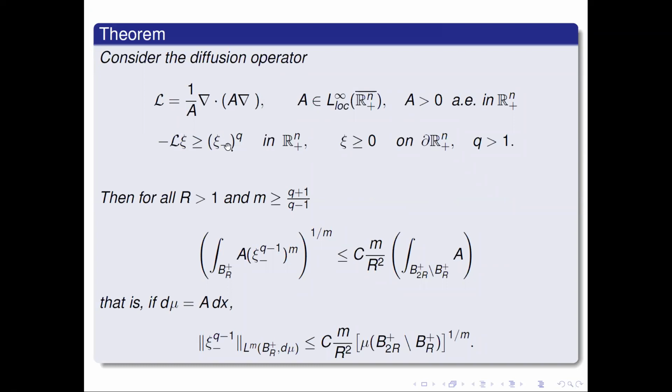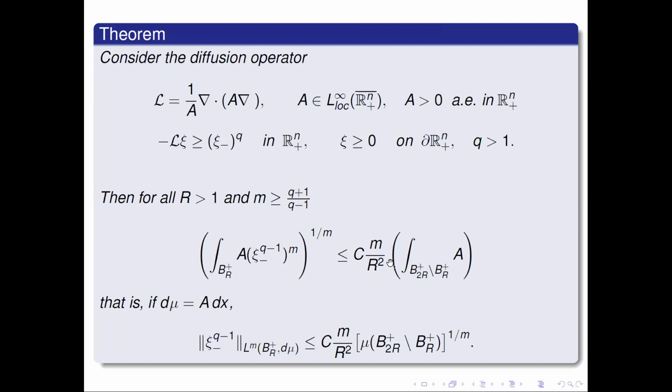And then for all radii, and all sufficiently large m, which depend only on this q here, bigger than 1, we have the following inequality. So it's a weighted LM estimate on psi minus. And on the right, we have m over r square, where r is the size of the ball where you take the inequality, times some L1 norm of the diffusion coefficient itself.